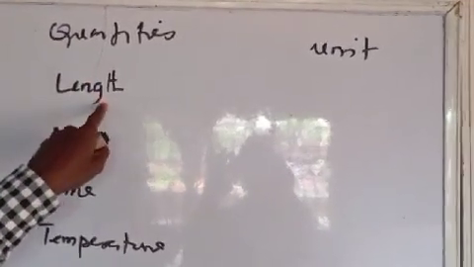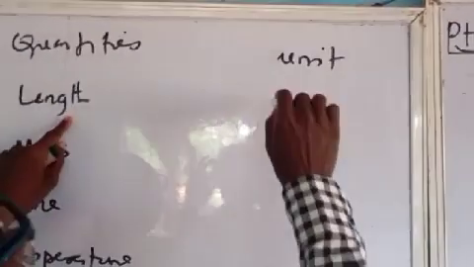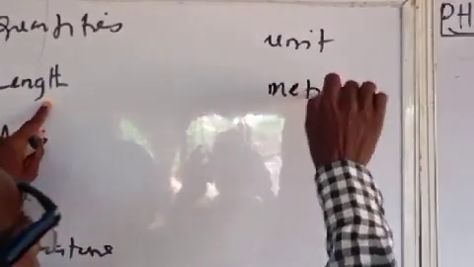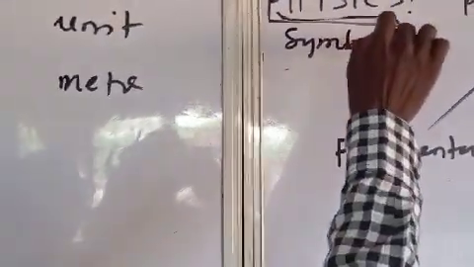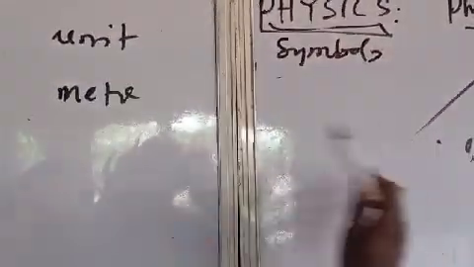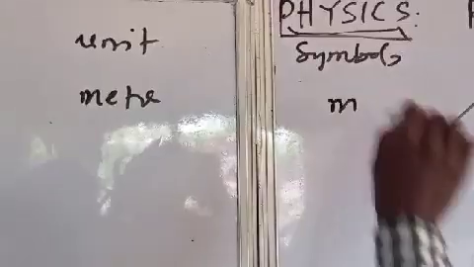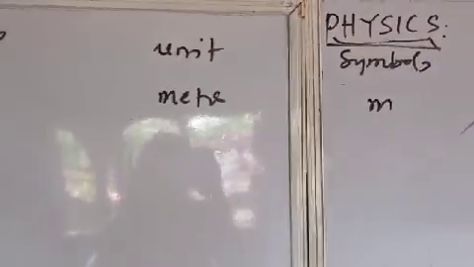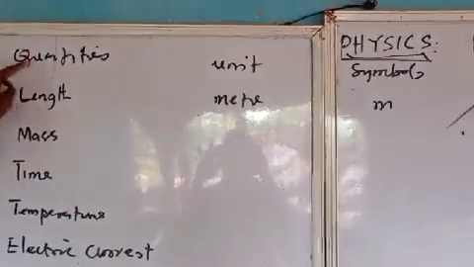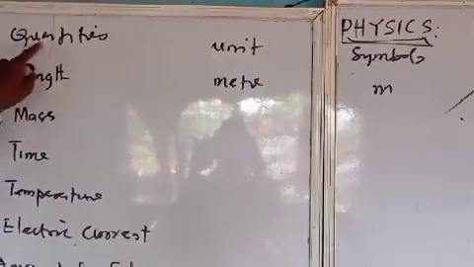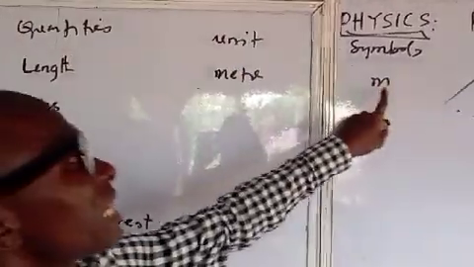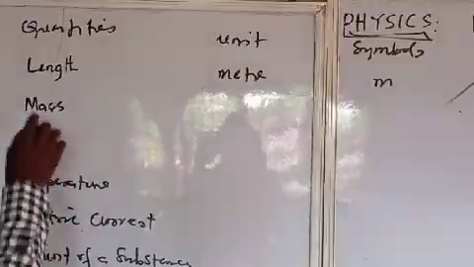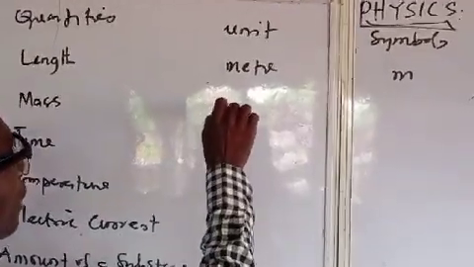And what is the unit of length? The unit of length is meter, and in symbols we represent it as m. Now, when we say length, a fundamental quantity, the fundamental unit is meter, represented as this.